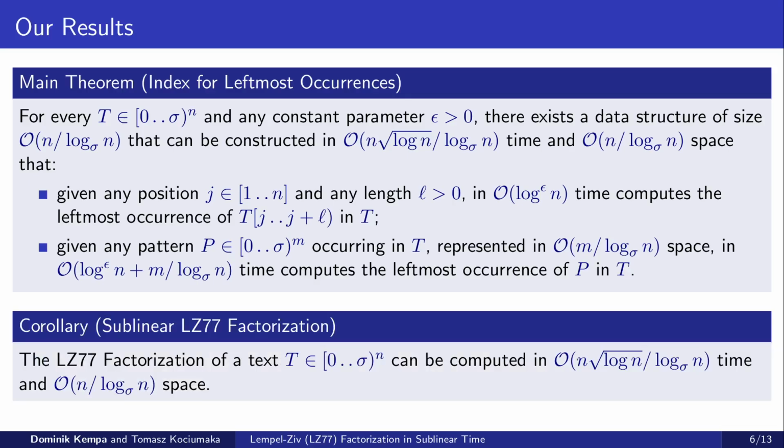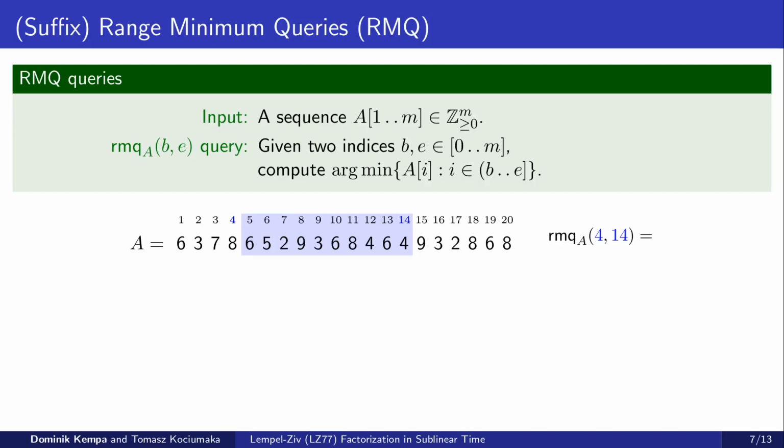To develop our index for leftmost occurrences, we introduce and study a new type of query we call suffix range minimum query, or simply suffix RMQ. Recall that the classical problem of RMQ asks to preprocess an array of integers such that given any pair of indices B, E, we can find the smallest value in the range from B to E. Here we assume that rather than returning the smallest value in the specified range, we instead return its position. In the example, the smallest value in the range is 2 and it occurs at position 7.